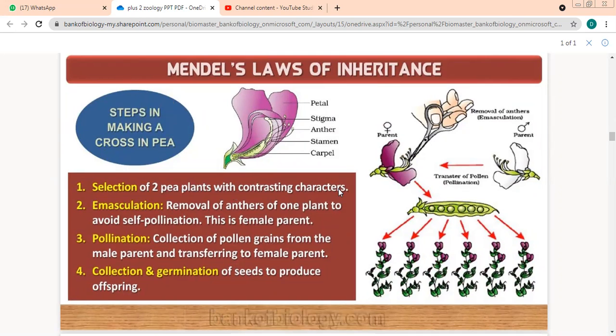What are we doing? We have taken two pea plants and both of them have different characters, or contrasting characters. Then we do the process of emasculation. We remove the anthers of one plant to avoid self-pollination in a female plant. Why do we remove anthers? To avoid self-pollination. Now we have taken how many plants? 2 pea plants.